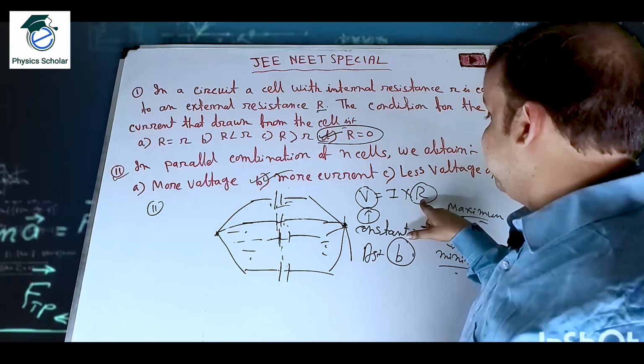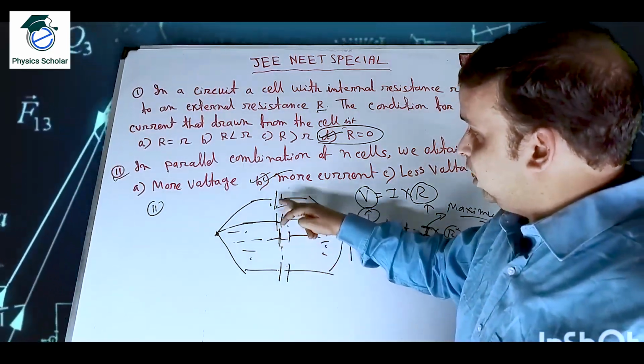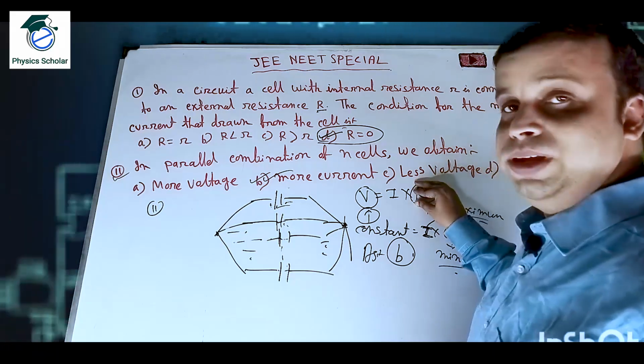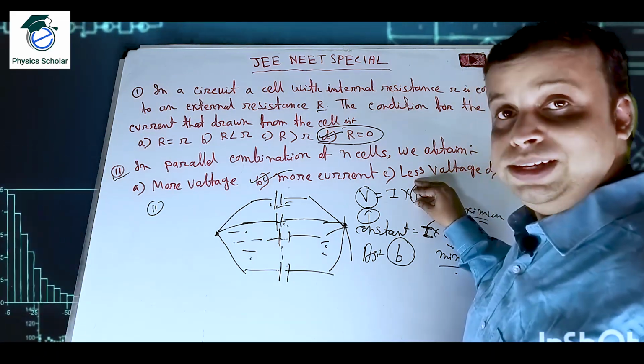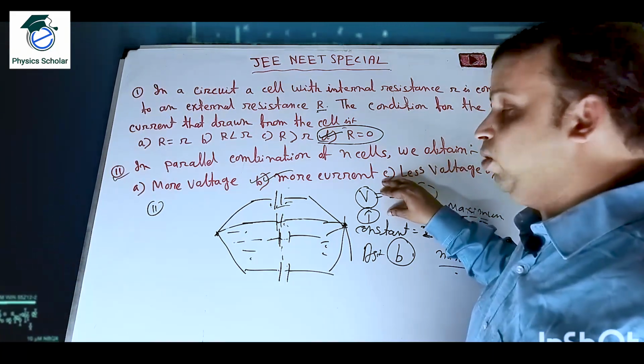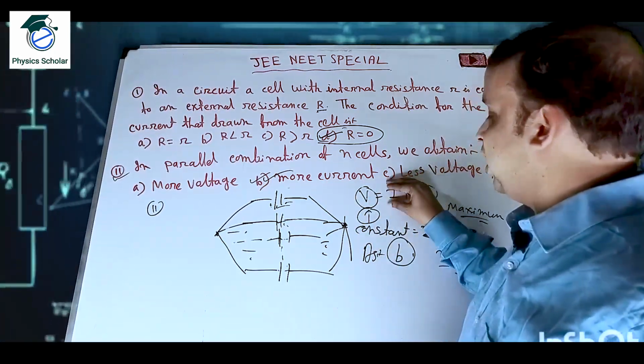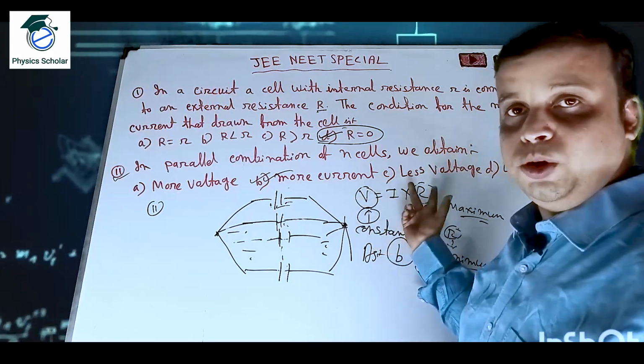Clear? R is the internal resistance, and all the batteries are connected in parallel. That is why the I will be what? Minimum. Okay, equivalent resistance will be minimum. So what? The I will increase. Clear? As I into R is constant, so if R decreases, then I will increase. To make it constant, the product will be the same.